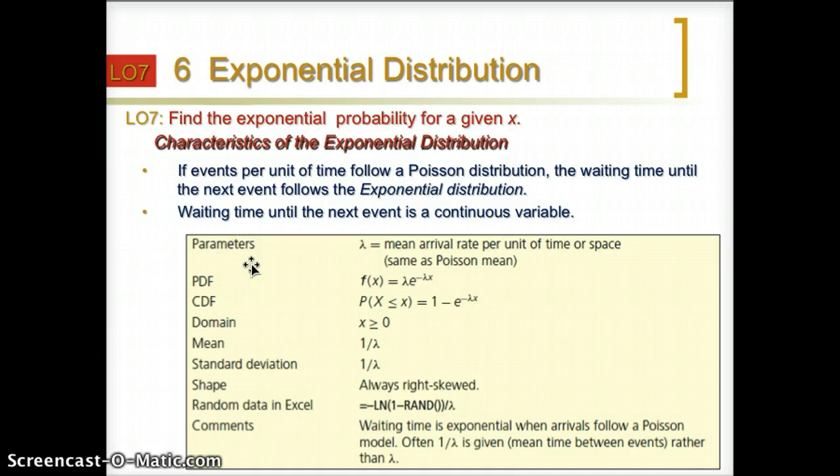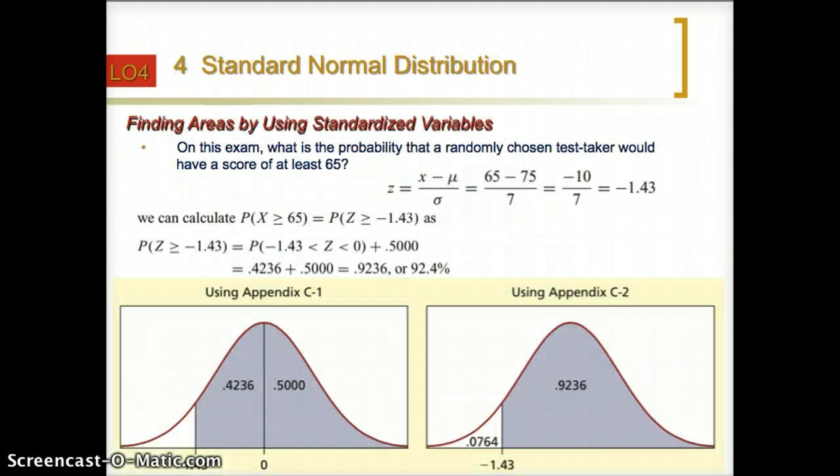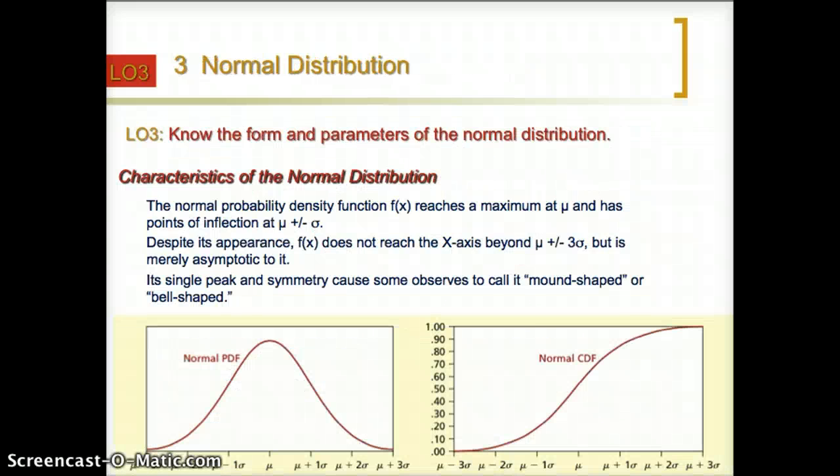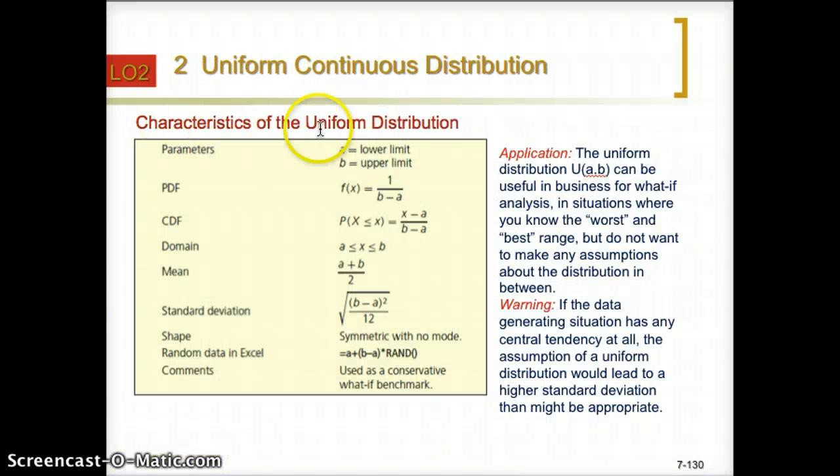When we are talking about a distribution, there are two things we are interested in. First one will be the parameters, and the second one will be the probability density function and the cumulative distribution function. For the uniform distribution, there are two parameters, the lower limit and the upper limit.